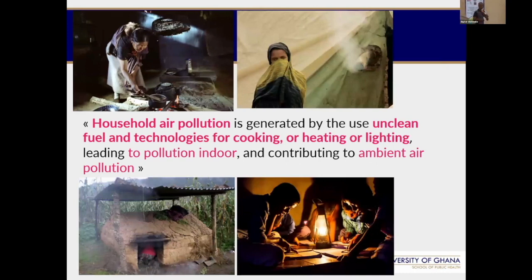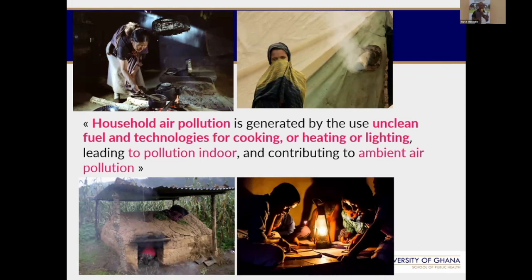Household air pollution, we know, is generated by use of unclean fuel. So when we talk about household, there are two things here. The first thing is the type of cooking device we're using, the cooking technology, and the type of fuel. If these two things generate pollution in the indoor environment, then we talk about household air pollution.